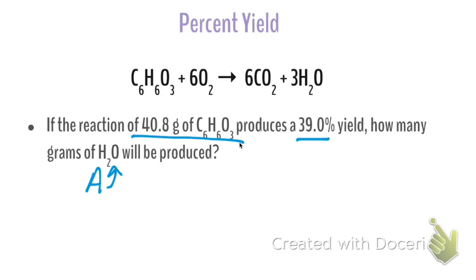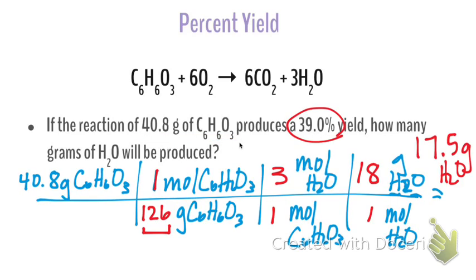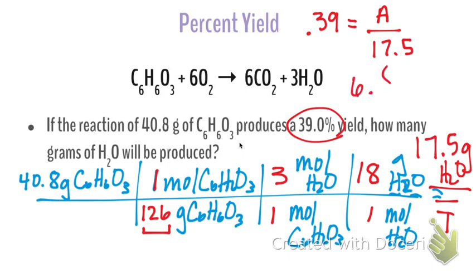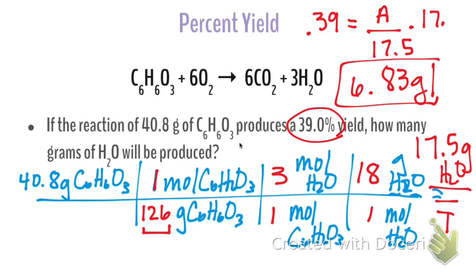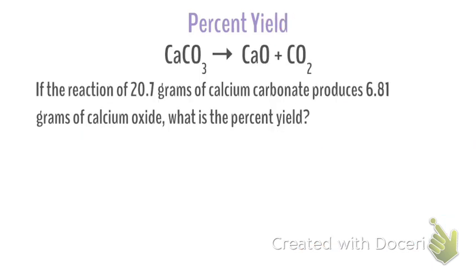Okay, so I'm going to give you a couple minutes head start, and then I'll put it up here on the board. Once we get here, this is our theoretical yield. Did you remember to put your percent back into a decimal when you get to this point? And then you get 6.8. Because if you don't, your actual yield would have put you way over your theoretical yield, which wouldn't make sense, right? So we got to put that into a decimal. 17.5 times 0.39 gives me 6.83. Do you have to multiply them together? Right, because I want actual by itself, so I'm going to move 17.5 over.